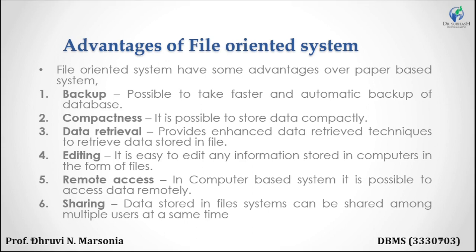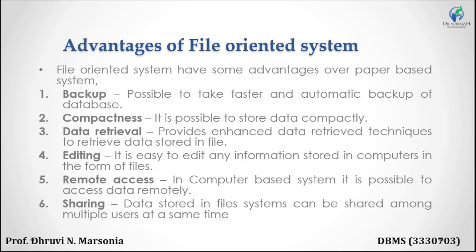Okay. Second one is compactness. Compared to paper based system, it is an easy task to achieve compactness. It is possible to store the data compactly. Compared to paper based system, the size of the file is reduced.